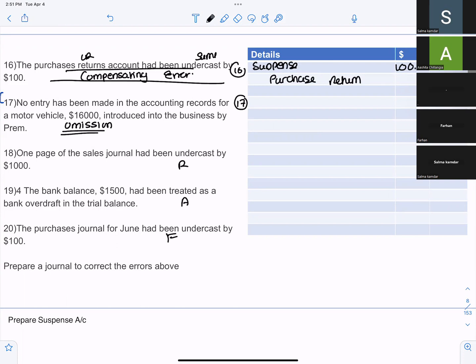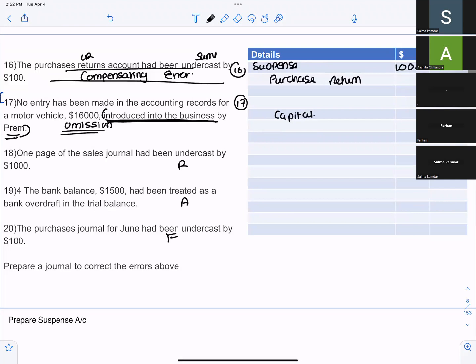So purchases debit and credit purchase? Because he accounted for a motor vehicle introduced in the business. So he bought it, right? So it's coming in. A motor vehicle is a non-current asset. Anything introduced into the business by the owner is called what? Capital. Oh, capital. Introduced into the business by the owner, so it means capital. Capital is credited. And what will be debited? Suspense.